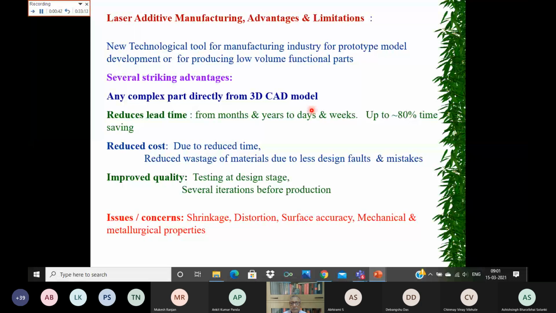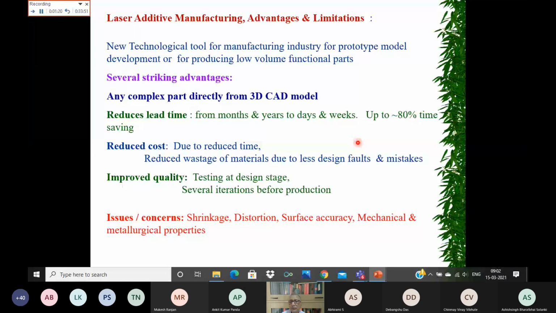You can reduce lead time from months and years to days and weeks. You can very easily analyze the design on the computer or laptop before you start building up. You can do the mechanical stress analysis and structural analysis also, and see how the strength of the component is. All these things can be done with the software before you start building up. So with a few trials, you can get the final components built.